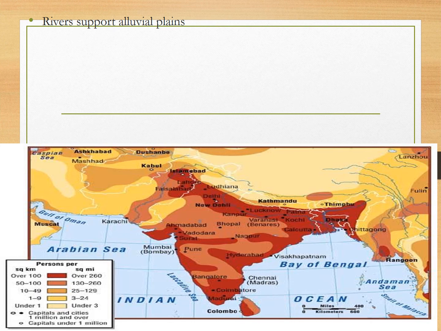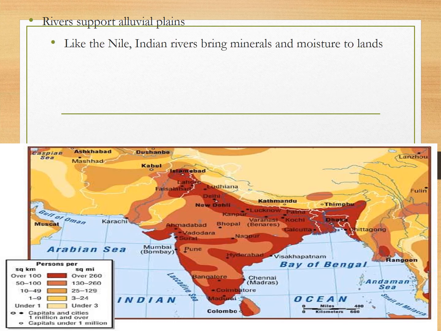Now, these rivers, besides being religiously important, are also extremely economically important. The rivers create this area of land called alluvial plains, which are filled with rich soil. Okay, if we think of the Nile River, it floods every year, makes that rich farmland around it, allows for massive amounts of people to live there. That's the same thing in India with these river systems.